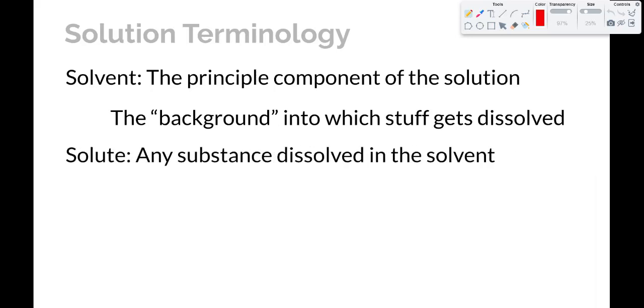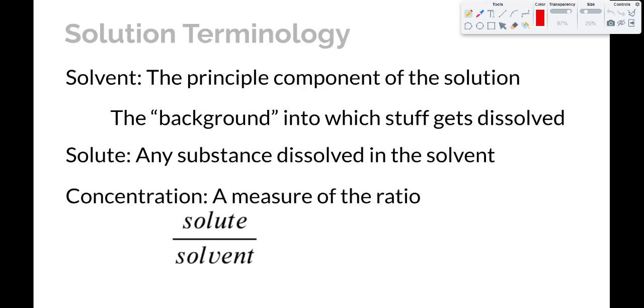The solute is any substance that got dissolved in the solvent. So this is going to be not the primary component. So if you have salt water, for example, salt is the solute. Sugar water, sugar is the solute, where the solvent would be the water in those examples.